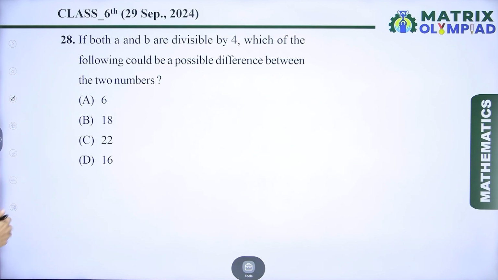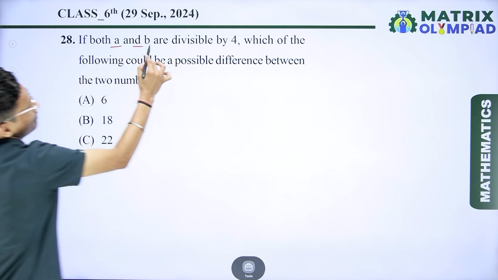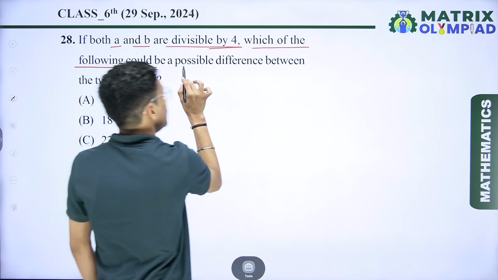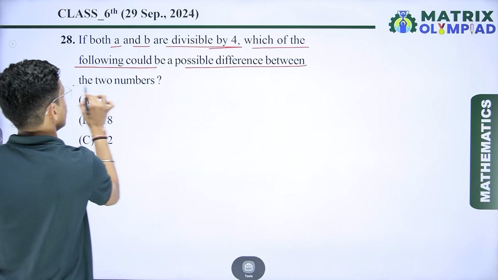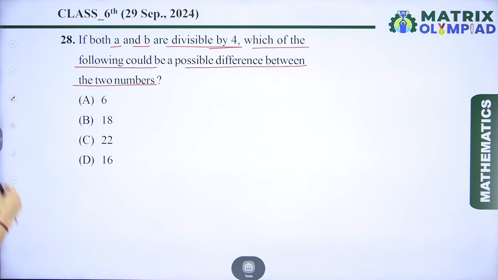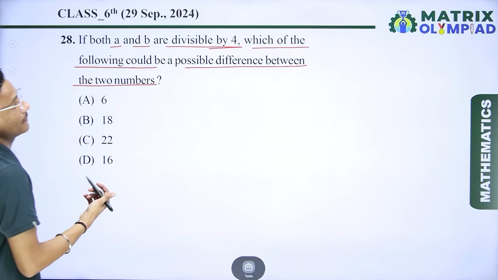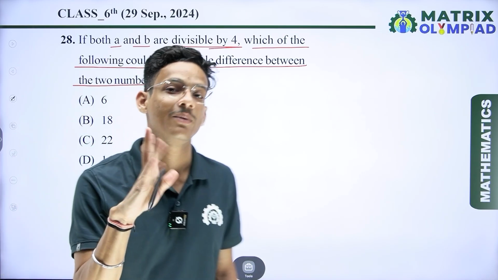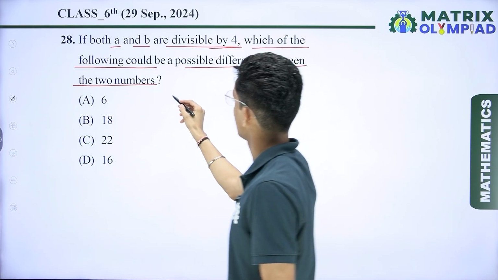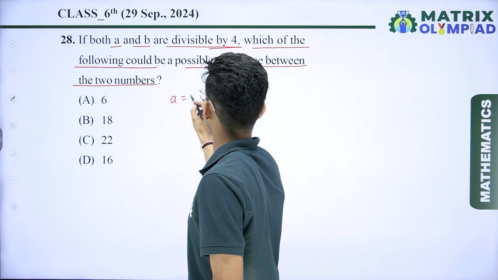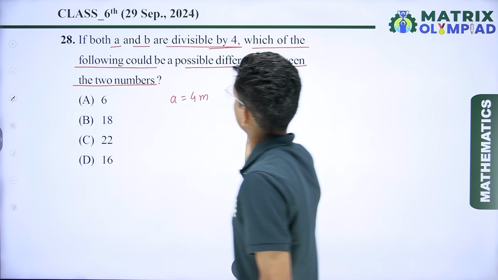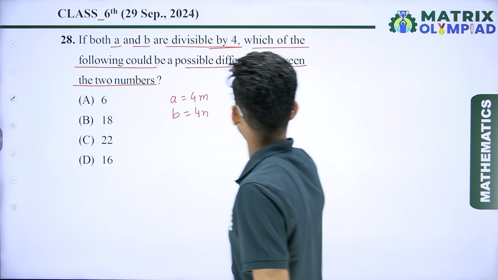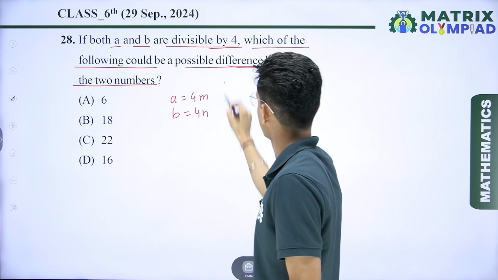Now next question is, if both A and B are divisible by 4, which of the following could be a possible difference of the two numbers? So now we can say that here we have given two numbers A and B and both are divisible by 4. So let's assume number A is 4m, divisible by 4, and another number B which is also divisible by 4, so 4n. Now the difference between them, so I can take subtraction.